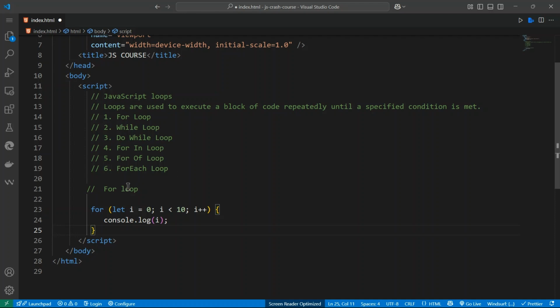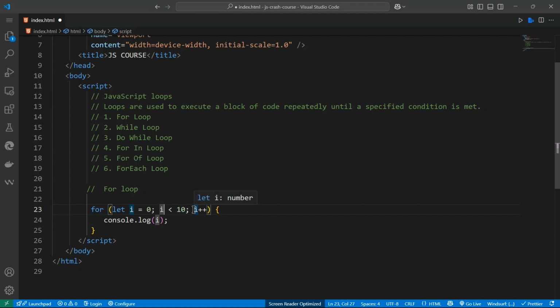We declare a variable the way we usually declare a variable. It can be anything, it doesn't matter. Then we check the condition: i is less than 10.